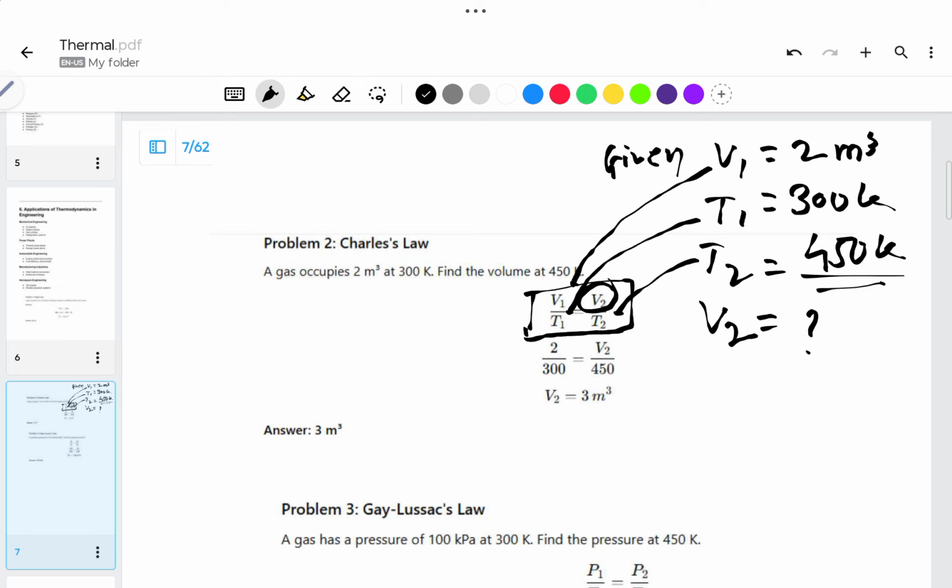These are very much simple problems. The complex problems I will explain in the upcoming videos. Go through those. So here, as per Charles's law, V1/T1 = V2/T2, we have the equation.